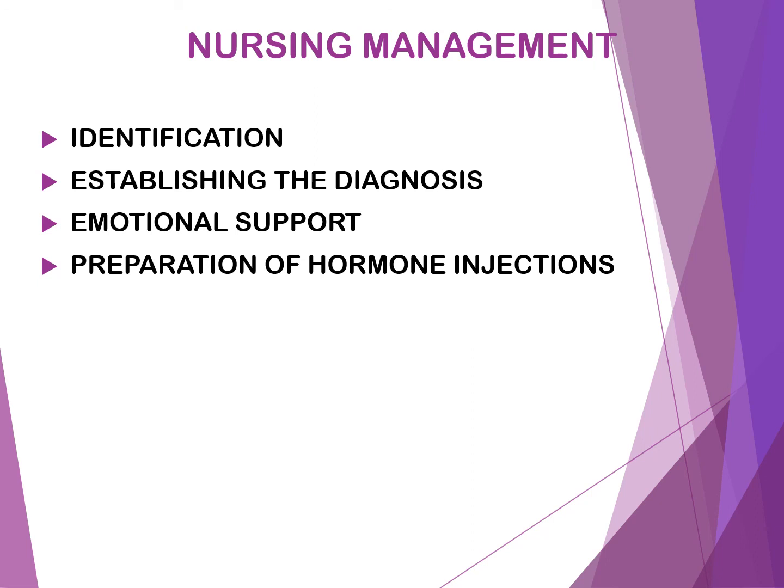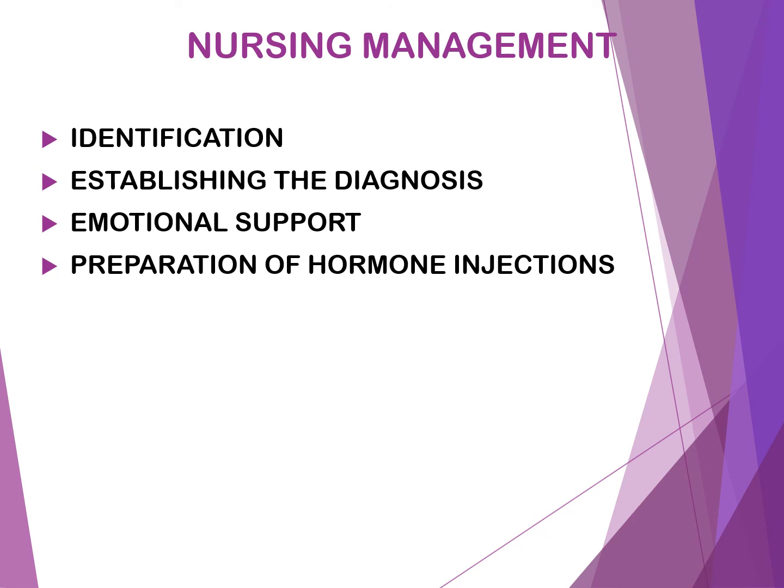Next, we will move on to nursing management. The nursing management of a child with growth hormone deficiency includes identification, establishing the diagnosis, emotional support, and preparation of hormone injections. First one, identification. It is the responsibility of the nurse to identify the children with growth hormone deficiency. In order to identify children with growth problems or growth hormone deficiency, the nurse must be aware of the signs and symptoms of growth retardation.